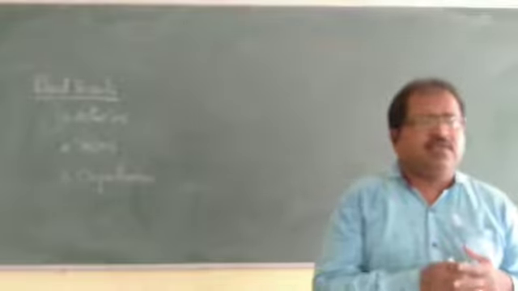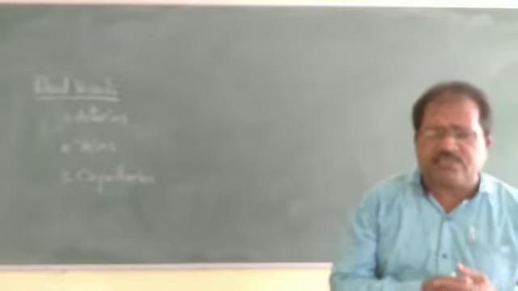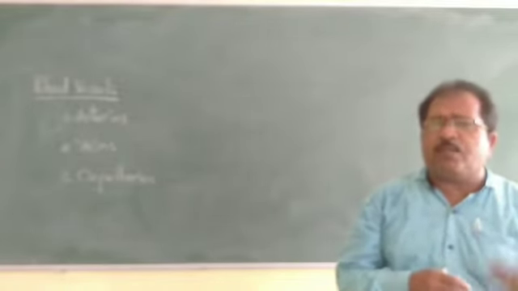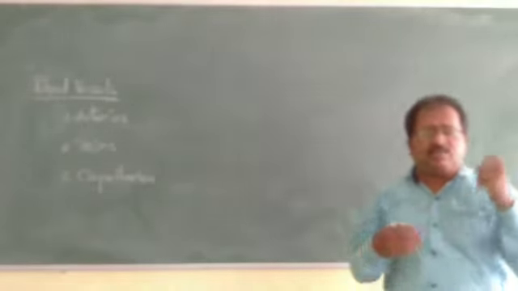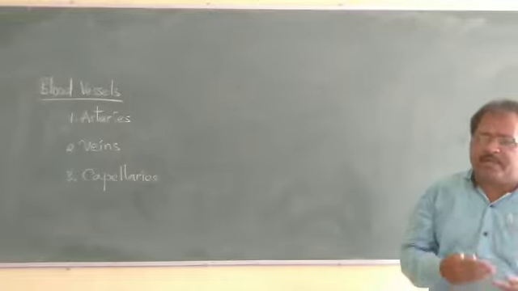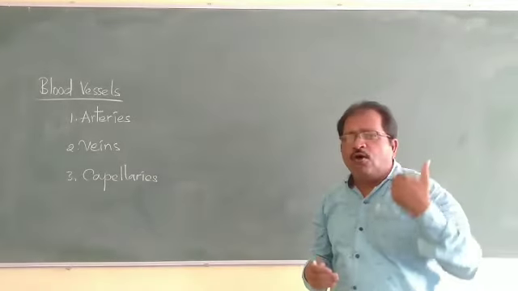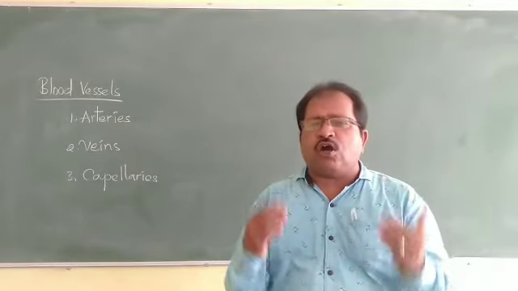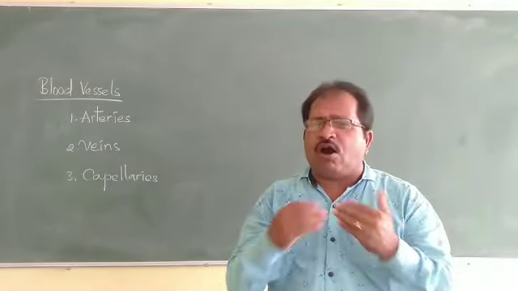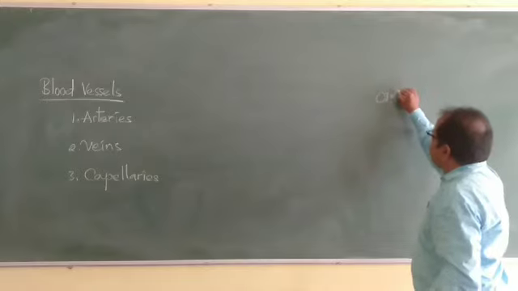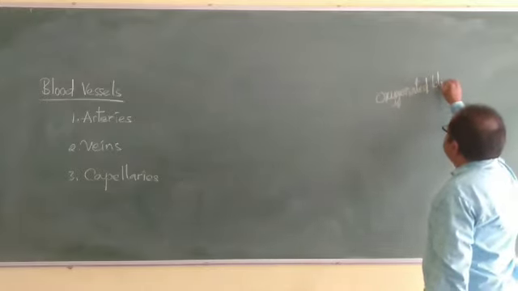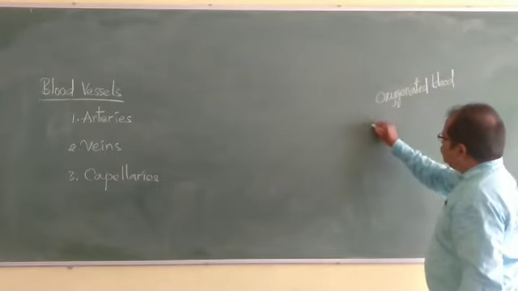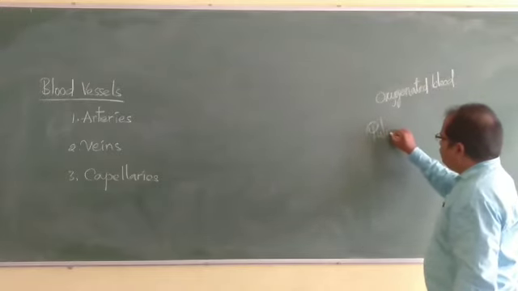Arteries are the type of blood vessels which carry the blood from the heart to all the body parts. Almost all the arteries carry oxygenated blood, except the pulmonary artery.